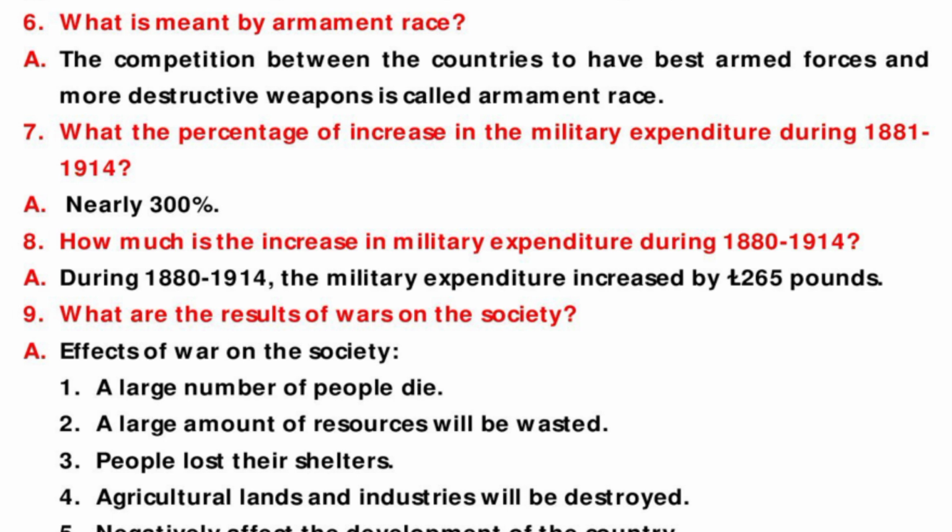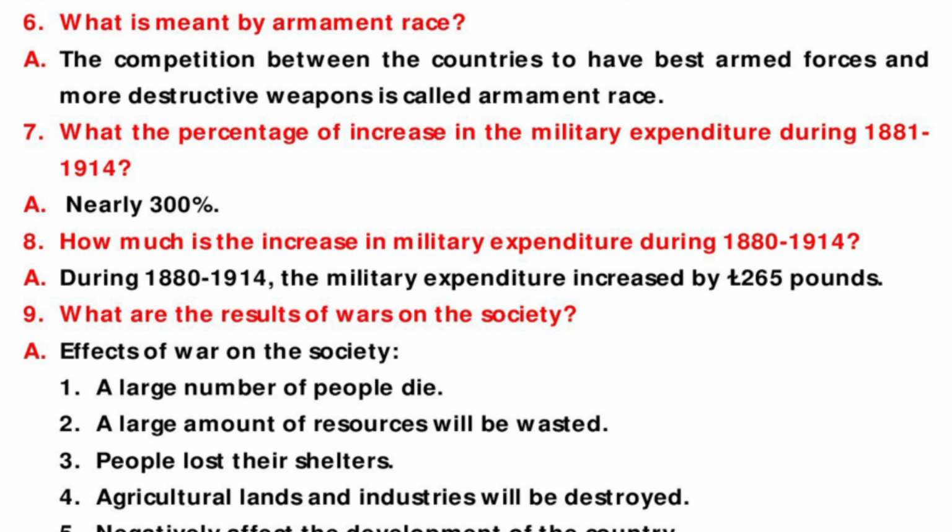Next question is, what is meant by armament race? The competition between the countries to have the best armed forces and more destructive weapons is called armament race. Next question is, what is the percentage of increase in the military expenditure during 1881 to 1914?